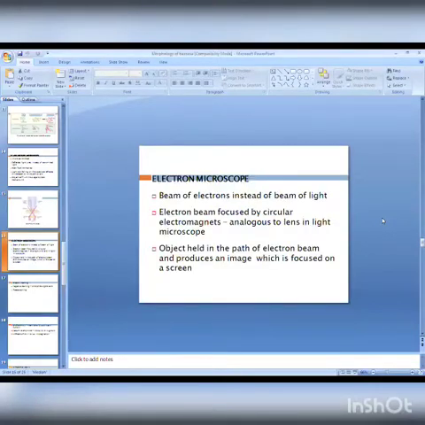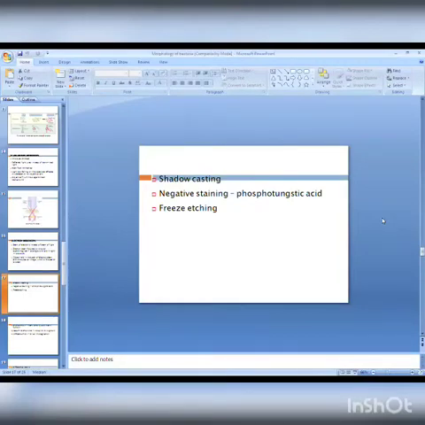And the last one is the electron microscope. In the electron microscope, a beam of electrons instead of a beam of light is used. The electron beam is focused by circular electromagnets, analogous to the lens in the light microscope. The object is held in the path of the electron beam and produces an image which is focused on a screen. For studying the internal structure of the cell, generally we use the electron microscope. In electron microscopy, these are a few techniques: shadow staining, negative staining, phosphotungstic acid, or freeze etching. These are generally the techniques used for improvement of the contrast.